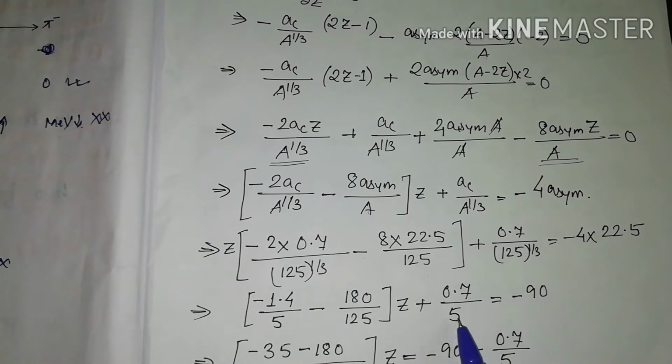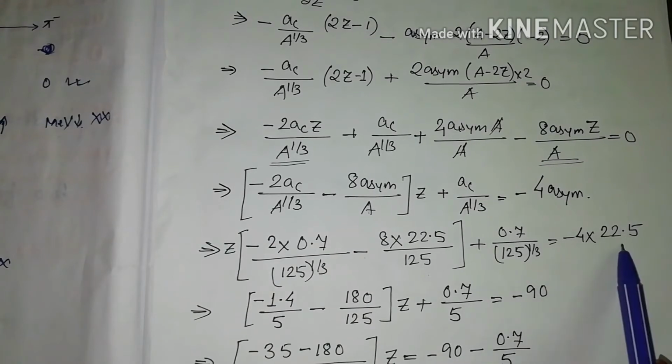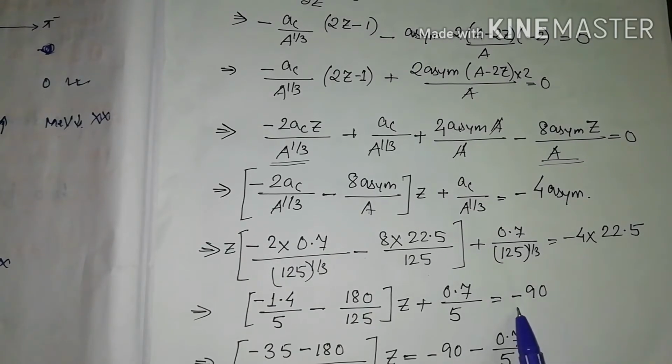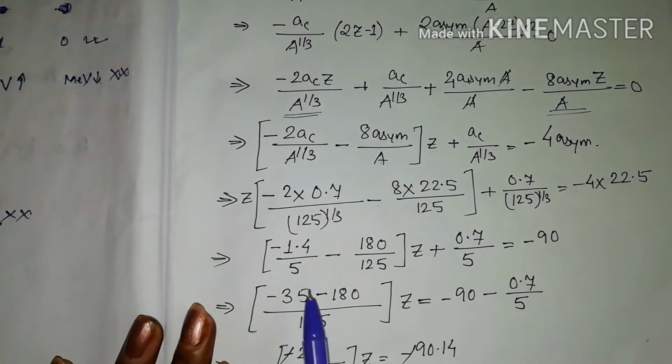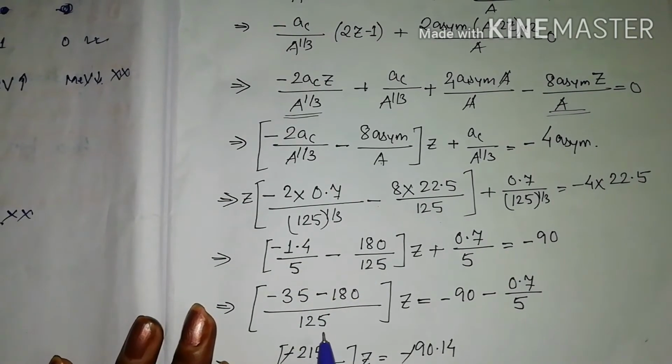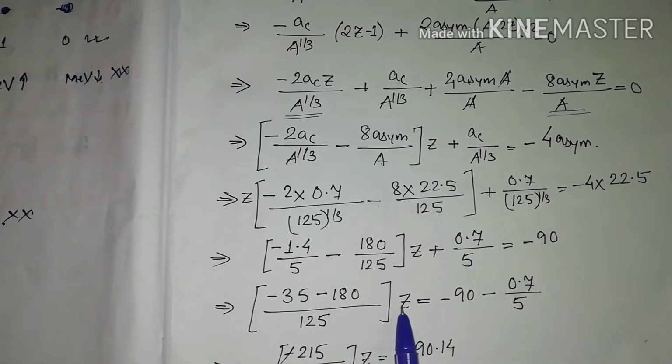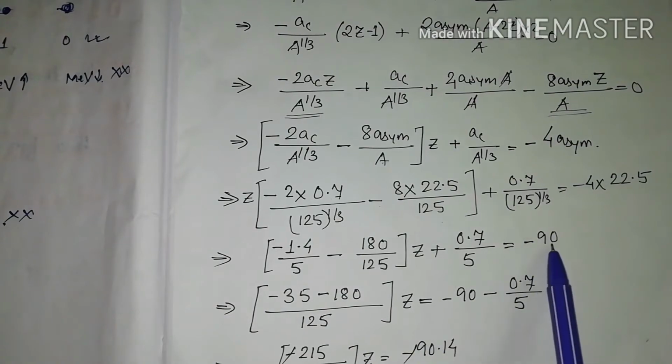Plus 0.7 by 5, because it's 5 cubed and the power will cancel out and we will have only 5. It is equal to, this on multiplication is giving us 90. The minus sign is as it is. Now we will take the LCM of these two terms, which will be 125, and multiplying 1.4 with 25 will give us minus 35. Minus 180 is as it is. The Z is also as it is, which is equal to this minus 90, and this term I have taken to the right hand side.